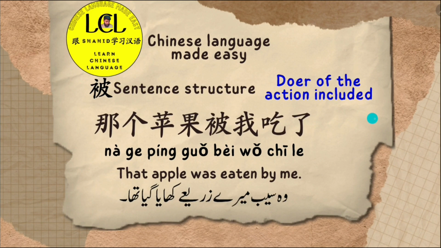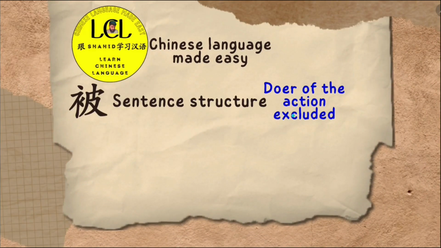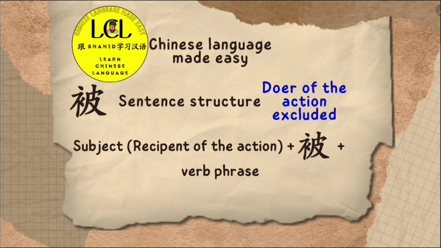Now let me talk about another sentence structure in which we will exclude the doer of the action. I have told you that in passive sentences we write the subject, which is the recipient of the action, first, then we have pay, and then we have a verb phrase.